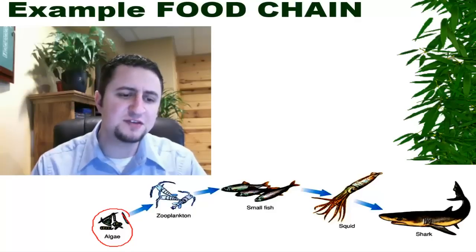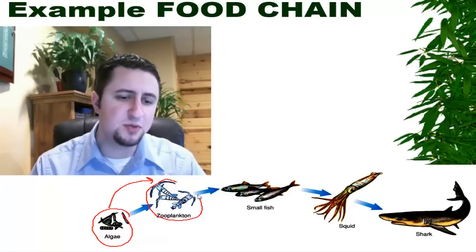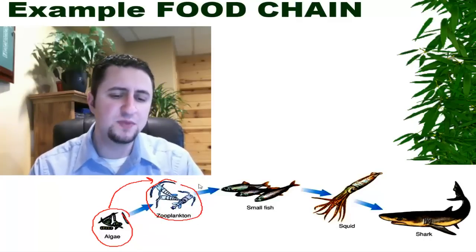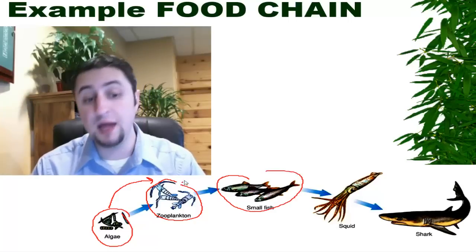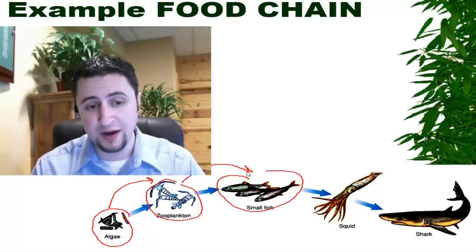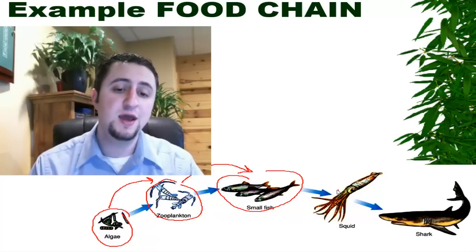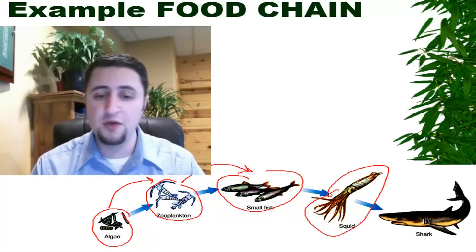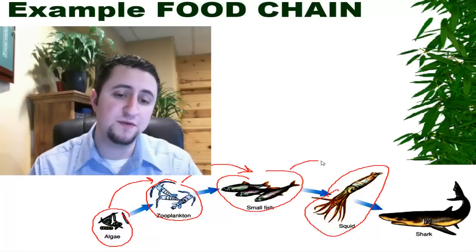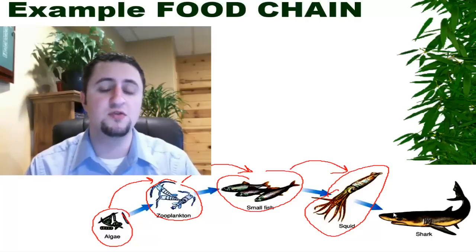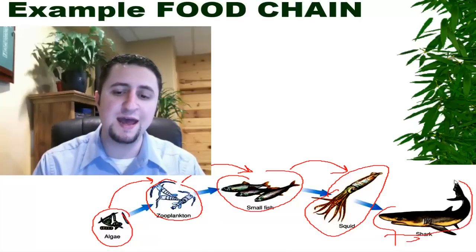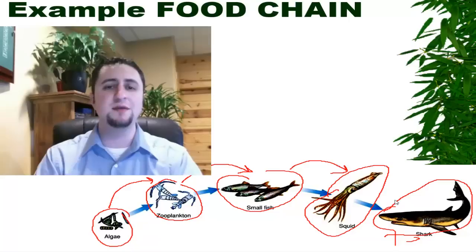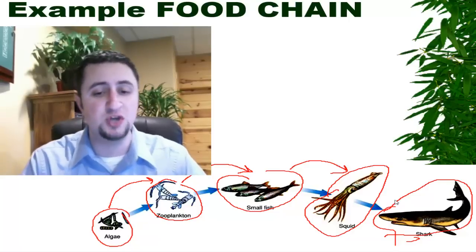That algae is going to take some of its energy and be eaten by plankton. So plankton is going to eat algae, and then the small fish are going to eat plankton, and so the energy is going to get transferred over to the small fish. Then the squid or other bigger fish are going to eat small fish. The energy is going to get transferred over to the squid, and then finally the shark is going to just munch up everything and all the animals it can eat, because it's at the top of its food chain.